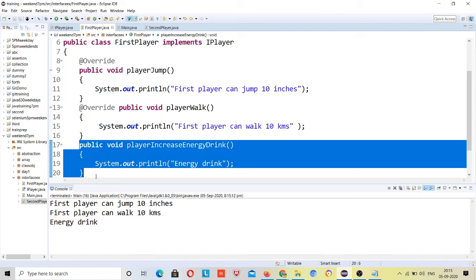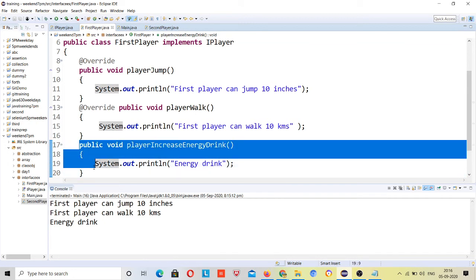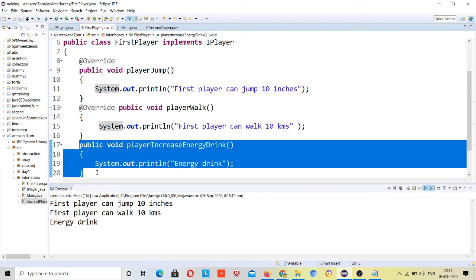Because if somebody goes for the pro version, right? I actually don't play PUBG, but I heard that people can purchase the pro version. So maybe the pro version player can have some new properties, some extra energy. So how can it be possible? Maybe there may be a method, player increase energy by having a drink, right? Energy drink. So this first player has that property present.